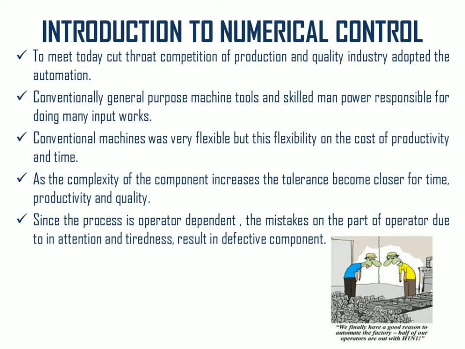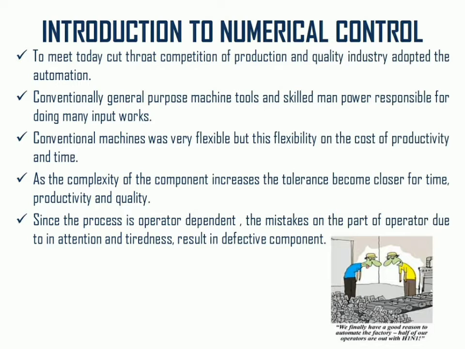Numerical control system is a control system adopted by production and quality industries for automation. Conventionally, general purpose machine tools and skilled manpower were responsible for doing many input works. Conventional machines were very flexible, but the flexibility came at the cost of productivity and time. As the complexity of the component increases, the tolerance becomes closer, affecting time, productivity and quality. Since the process depends on the operator, mistakes on the part of the operator due to lack of attention and tiredness